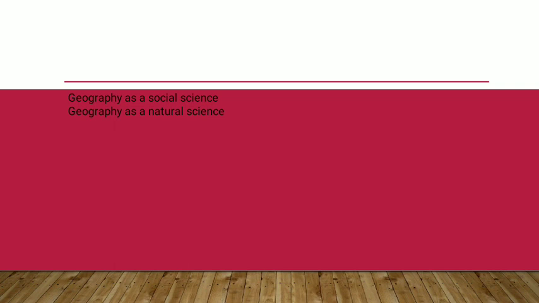And geography as a natural science. So what are the natural sciences? Geography and natural science combined, we get subjects like climatology, hydrology, soil geography, geomorphology, zoology, ecology, environmental geography, plant geography. So these are some of the subjects that we get when geography acts as a natural science. Okay, so here a lot of scientific reasoning is needed, a lot of hypotheses, a lot of theories are needed. Okay, so this is how we will deal with it.